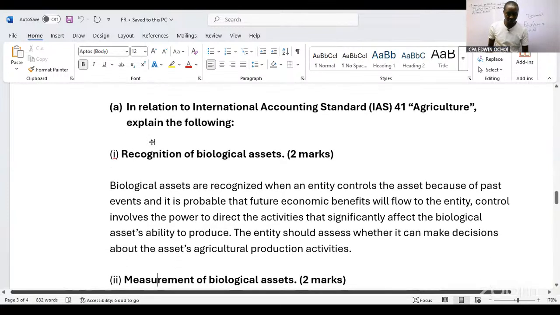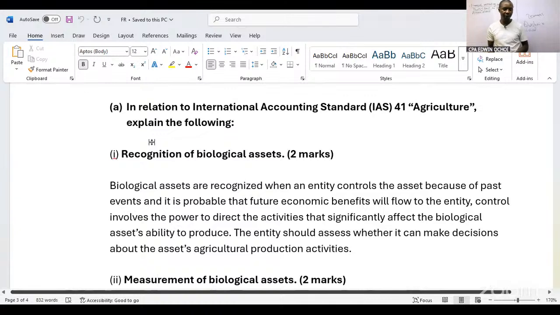Like now, if you are doing livestock farming or crop farming, for the recognition of those relevant activities you are carrying out, the relevant biological assets are the living plants and animals. We have said that recognition occurs when an entity controls the asset. You have the ownership because of past events, and it is probable that future economic benefits will flow to the entity.